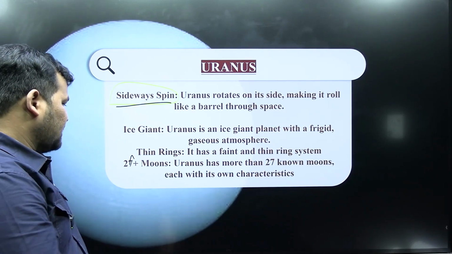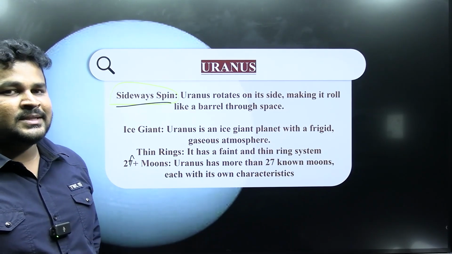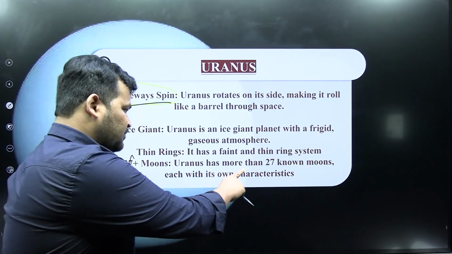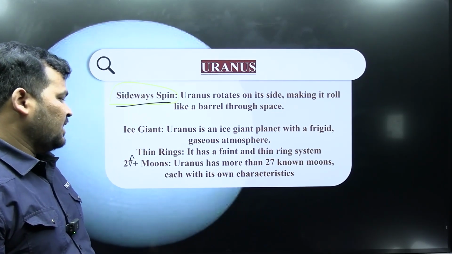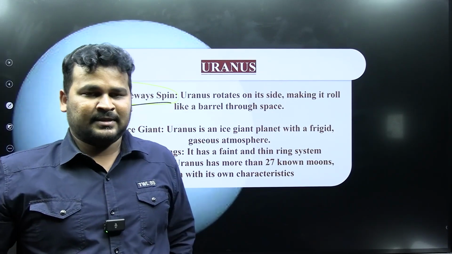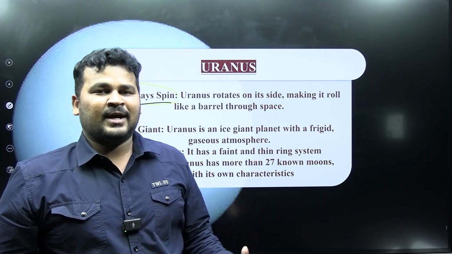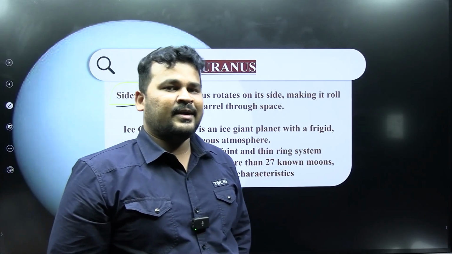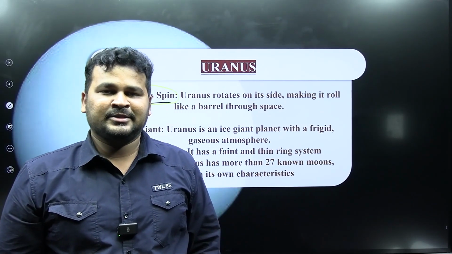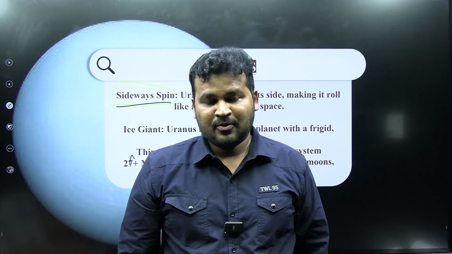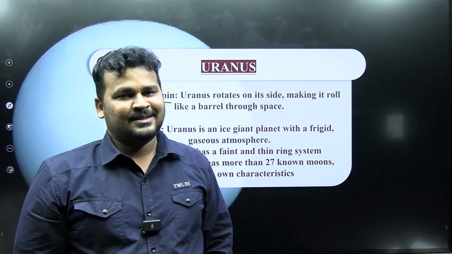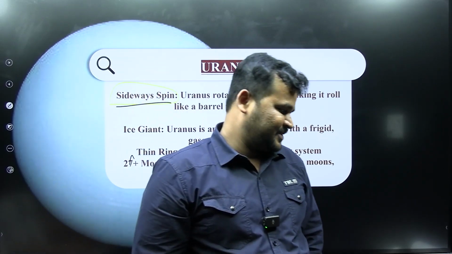Next, it has 27 plus moons. Uranus has more than 27 known moons, each with its own characteristics. Each moon has a different character, some charisma.